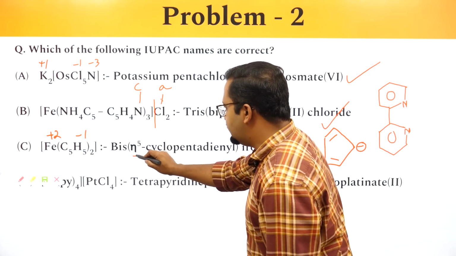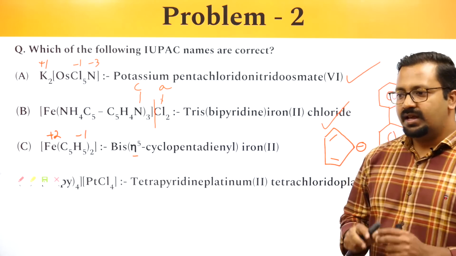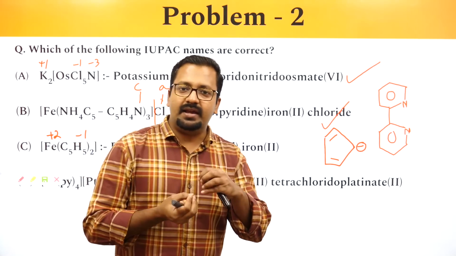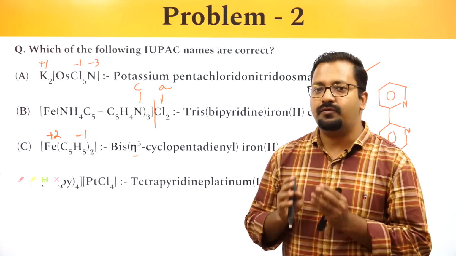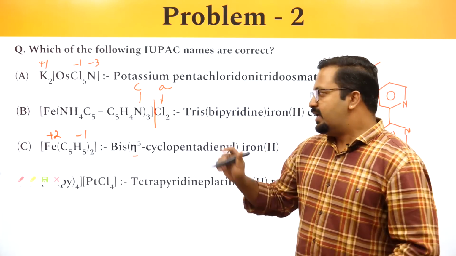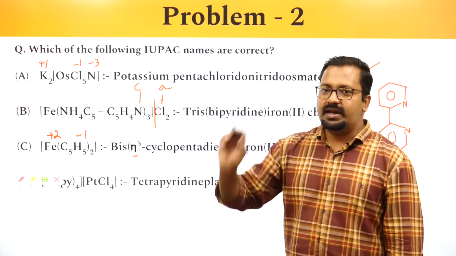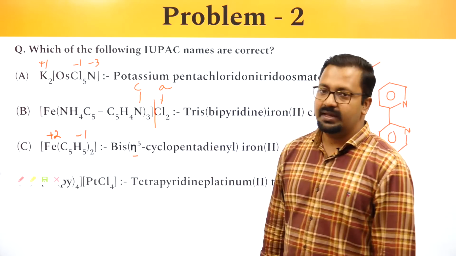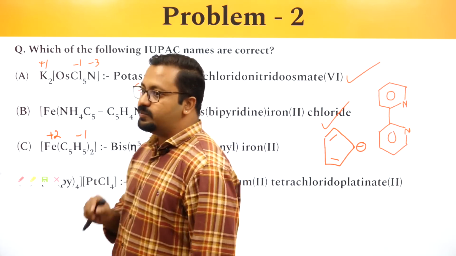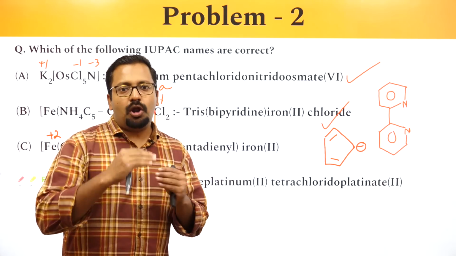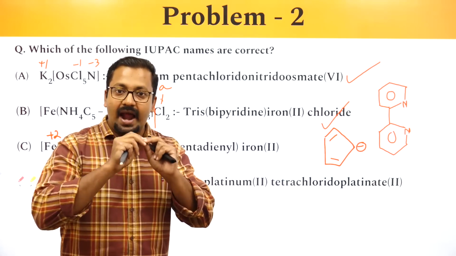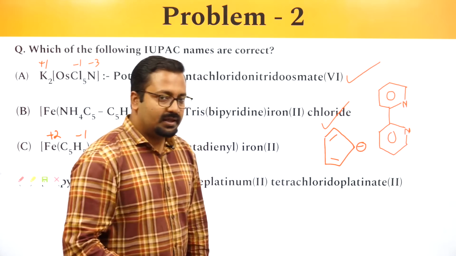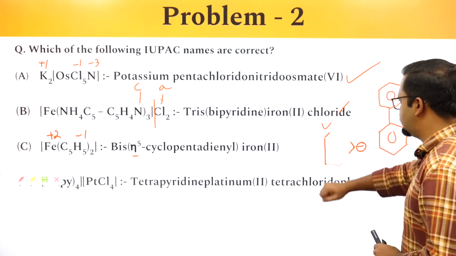What is this known as? This is known as eta. Eta represents the topology of the ligand. That means if I take the metal and the ligand and identify how many atoms of the ligand are equidistant from the metal, that will be given as eta. This is known as the hapticity. इसको हम बाद में कभी पढ़ेंगे. Hapticity tells us how many atoms in a ligand are topologically or distance wise equidistant from the metal.